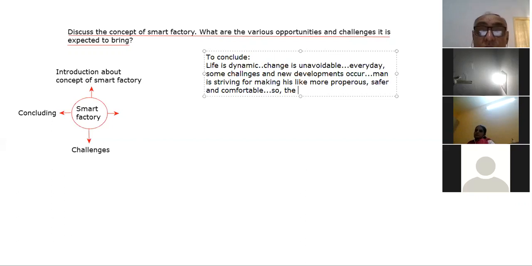New innovations in every field are coming up.